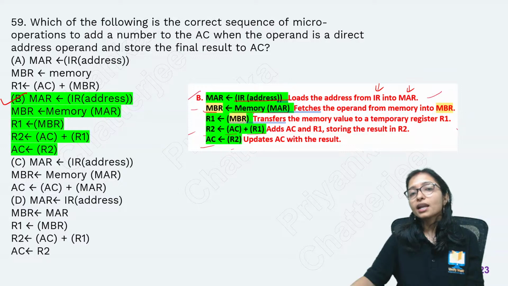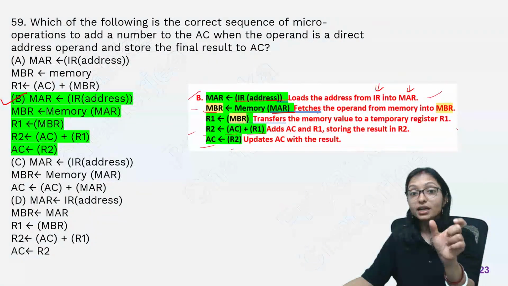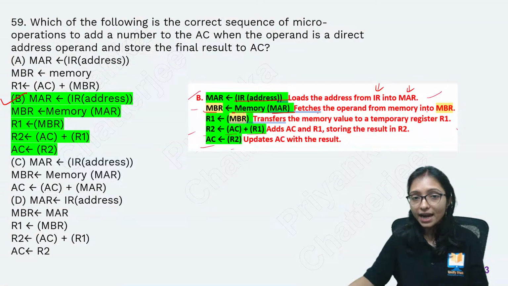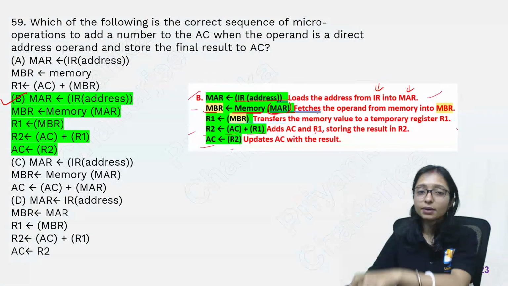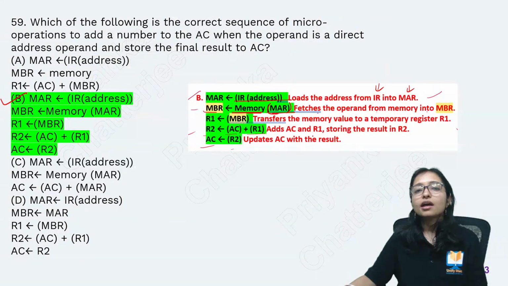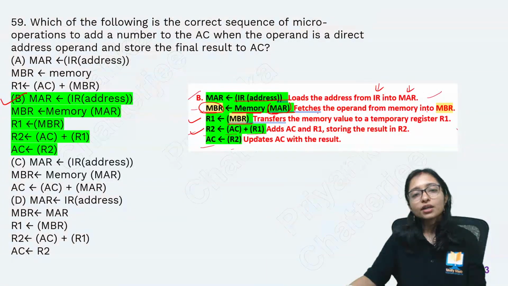After that, MBR is fetched from the MAR. Fetch the operand from the memory. From the memory you will take the data. That's why from that memory you are taking it. Memory of MAR means the address in MAR. Now after that, whatever data you hold in MBR, this MBR you are storing in R1, that is, in a temporary register. Now next operand, that is in R2, what you are storing?